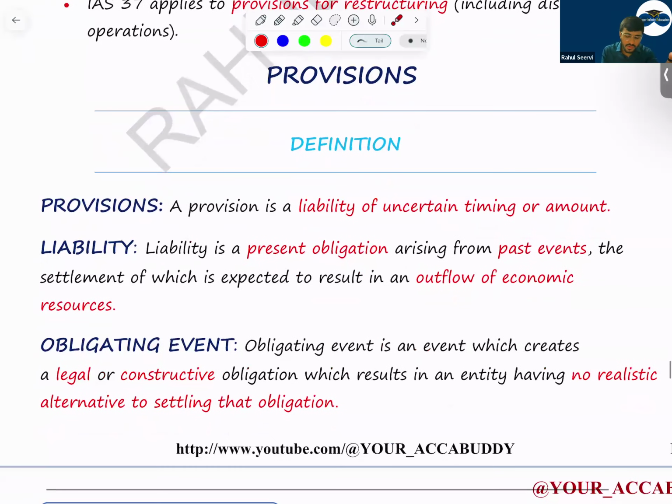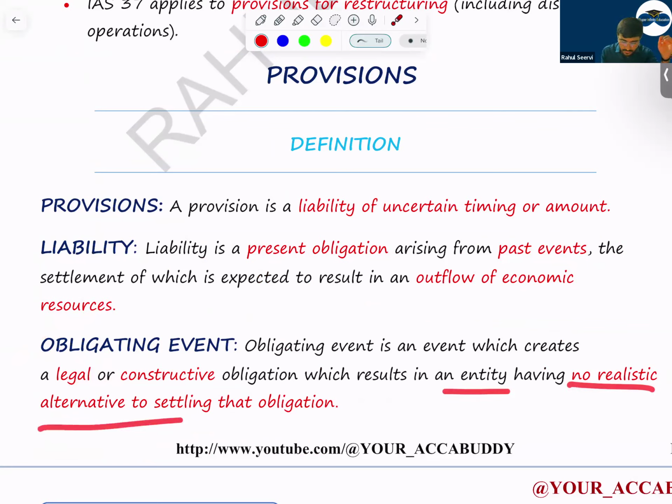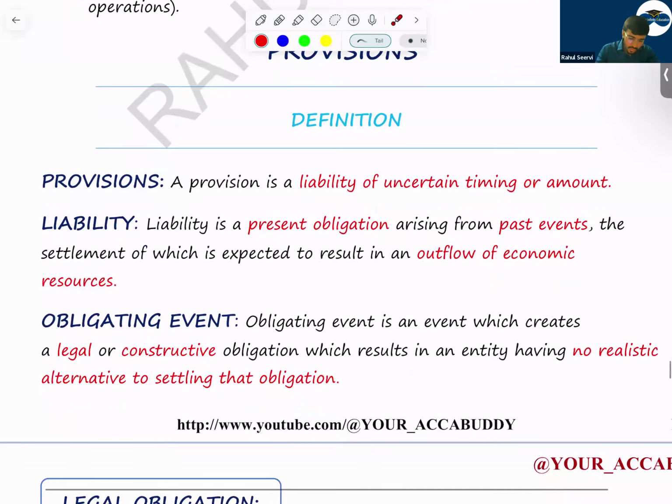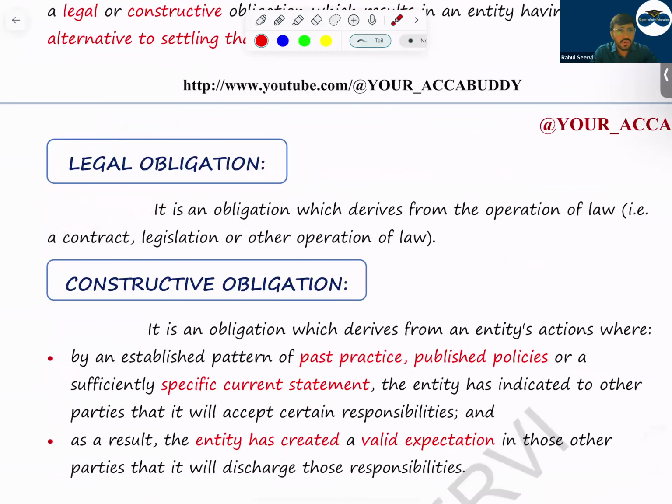Then liability. Sir, what is the liability? Liability is a present obligation as a result of past event to transfer some economic resource. So the obligation can be two types: legal or constructive obligation. Now, when will you say the company has an obligation? The company will have an obligation when entity have no realistic alternative to settling that obligation. The company has no choice; they have to do the settlement. If the company can avoid that, that means there is no obligation. Understand? So, what legal obligation means? What legal obligation means? As per some contract or some laws and regulations by the government.